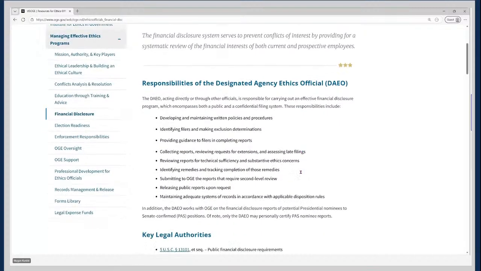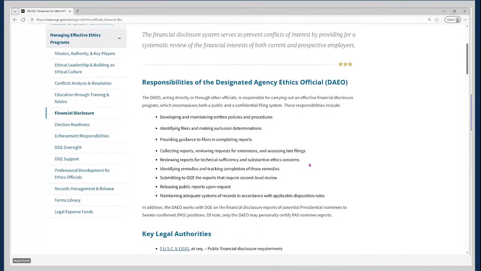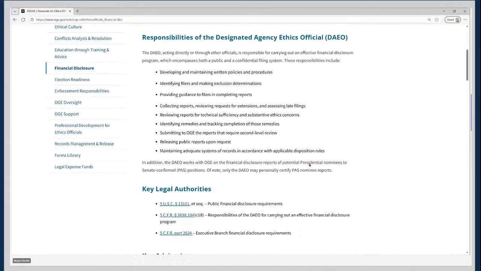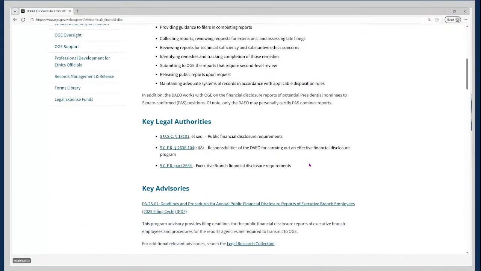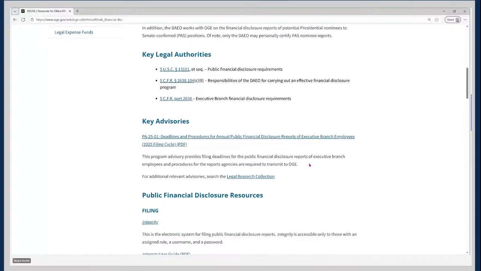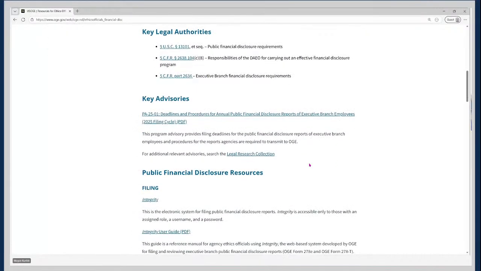Below that, you'll have responsibilities of the designated agency ethics official or DAEO listed, key legal authorities, key advisories. So this would be OGE's legal advisories or program advisories on the topic or program element. And then we also have resources here.